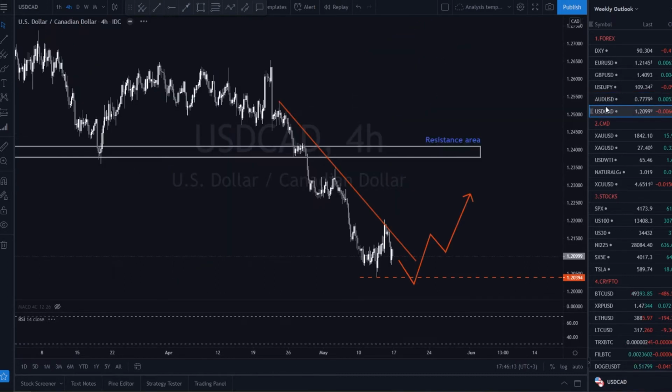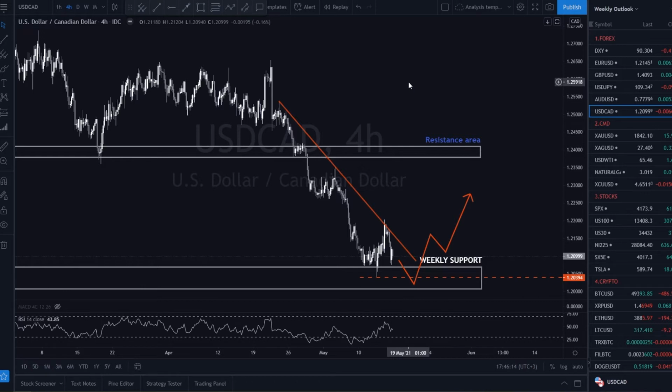Moving on to USD CAD. Last week, the loonie lacked price volatility as the pair seems to be undecided for now. As you can see, we are at a critical point. Will the weekly support level hold and we will reverse, or we will continue the bearish momentum? This remains to be seen.